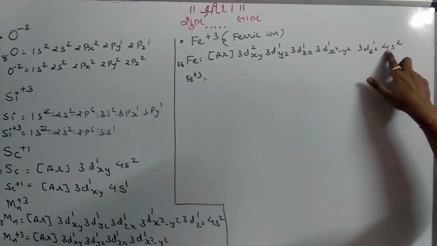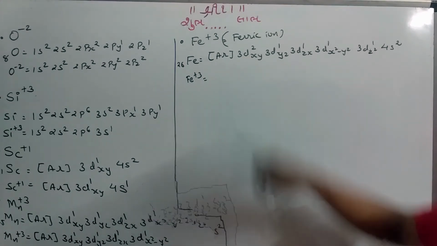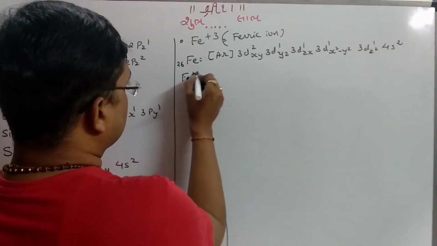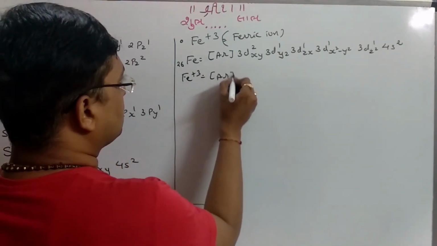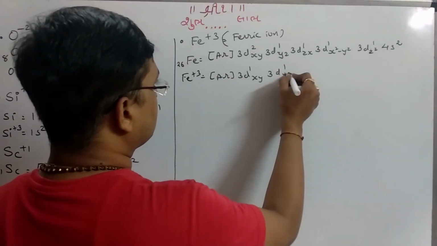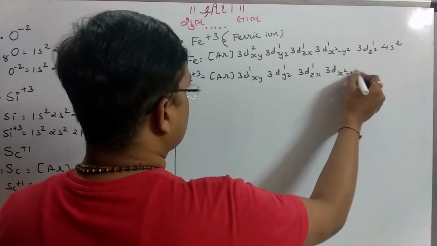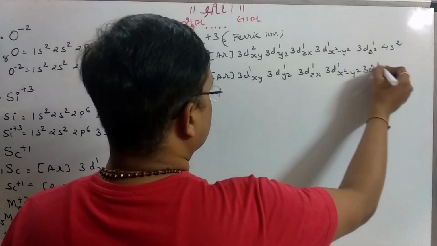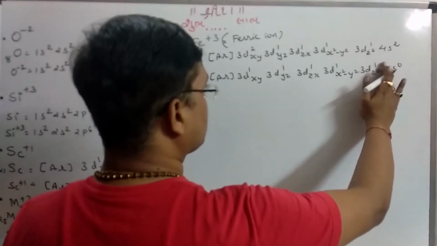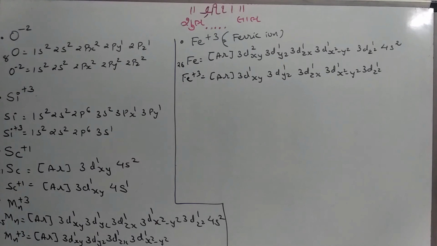So 2 electrons from the 4s and 1 electron from the 3d-xy. So the configuration becomes Fe plus 3 equals argon core 3d-xy¹, 3d-yz¹, 3d-zx¹, 3d-x²-y²¹, 3d-z²¹ and 4s⁰. If you want to mention it, then mention. If you don't want, then don't mention. So this is the configuration of Fe plus 3.